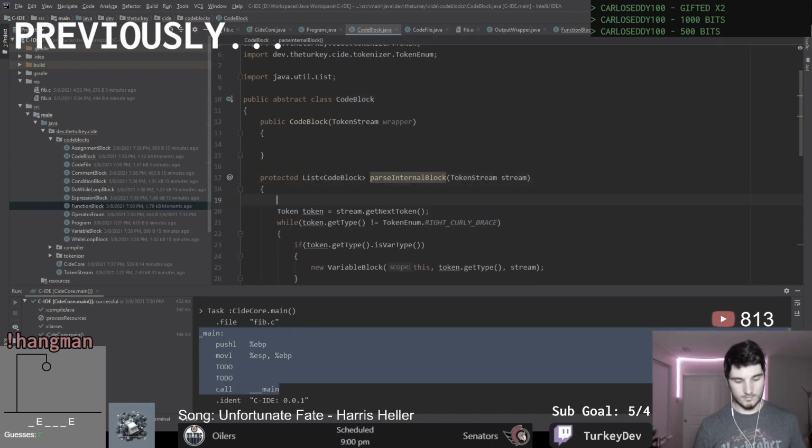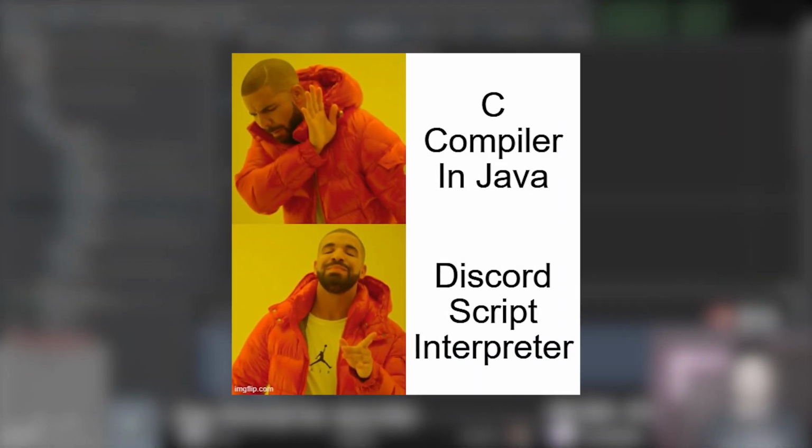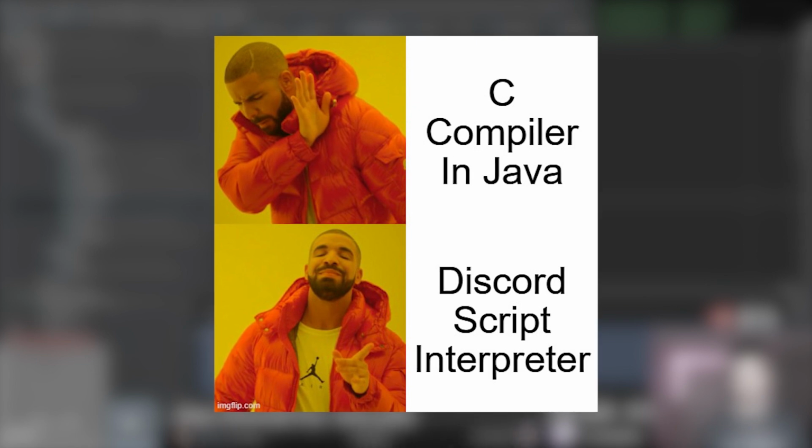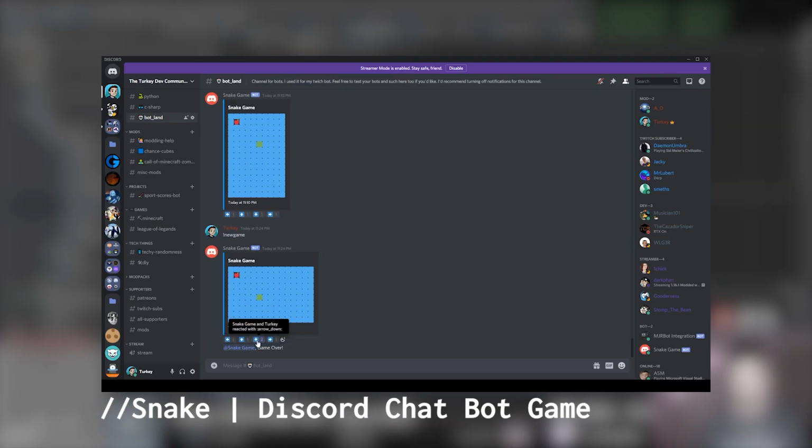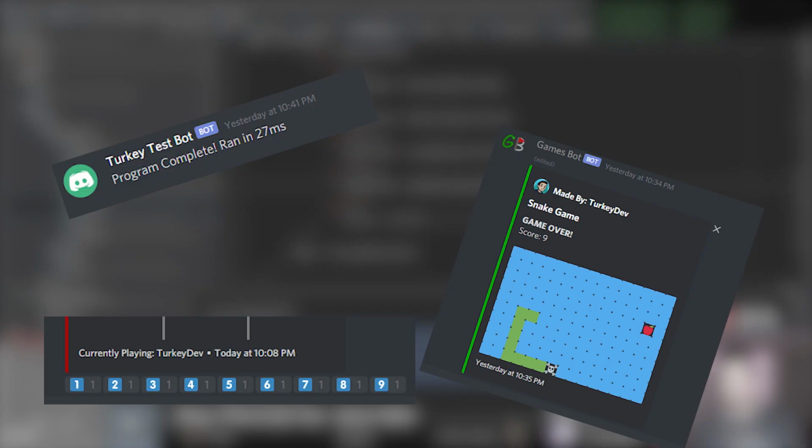Instead of finishing the compiler, I had the great idea to switch from one pointless project to an even more pointless project of making a programming language I can use inside of Discord. I've previously been making games inside Discord, so mashing these two together only seemed like the next logical step. I'm planning to build this language with built-in integration functions such as sending a message, embeds, or reactions.